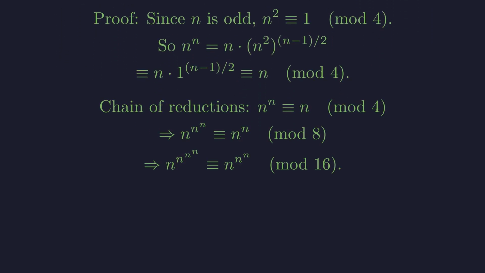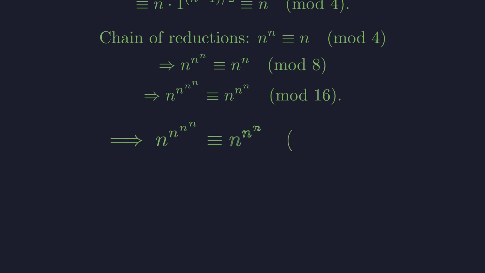The chain of reductions works as follows. Since n to the n is congruent to n modulo 4, we get n to the n to the n congruent to n to the n modulo 8, which gives us the final congruence modulo 16. Thus, the original expression is divisible by 17.